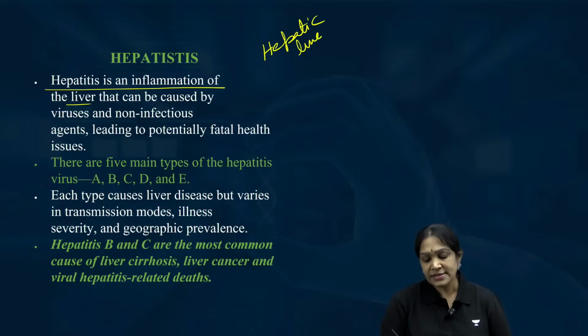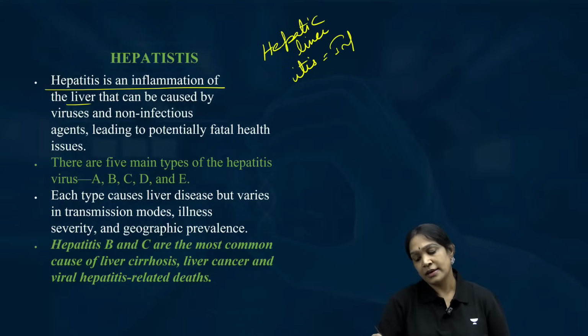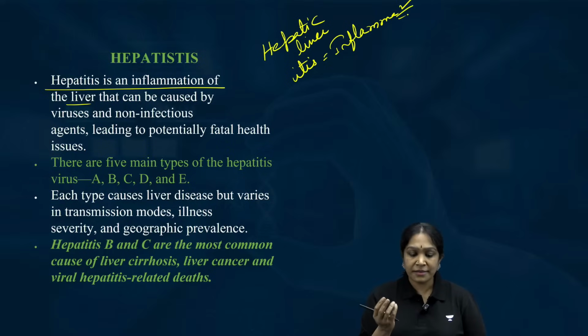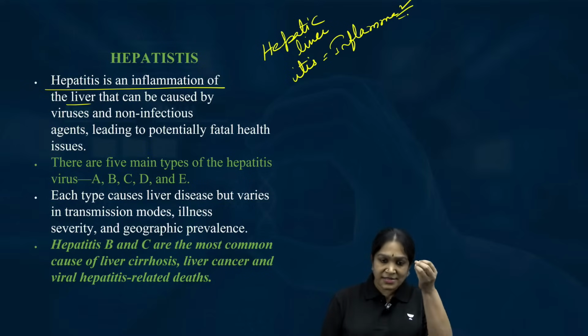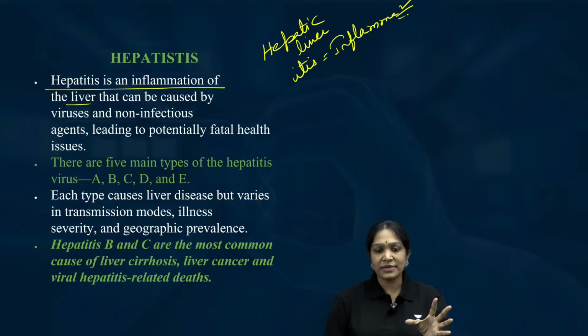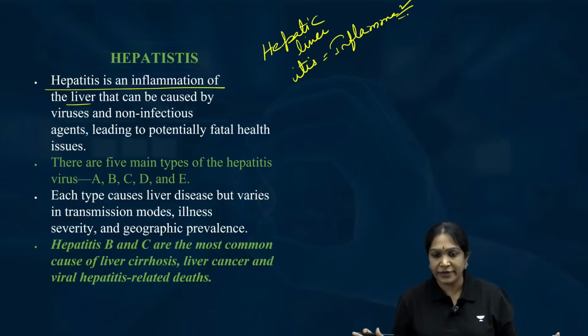The word itis means inflammation. Biological terms are easy to understand and remember because there are common root words. Itis means inflammation, like laryngitis, pharyngitis, meningitis, hepatitis. So itis is a common root word here.